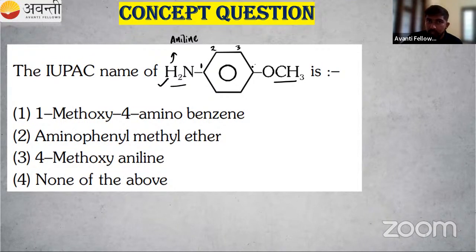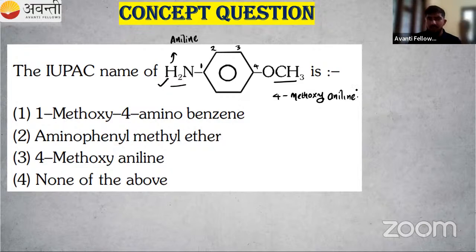1, 2, 3, 4. In the fourth position, there is a methoxy group. So 4-methoxy. Then NH2 attached directly to benzene ring, that is known as aniline. So aniline, 4-methoxy aniline. That is the answer for this one.